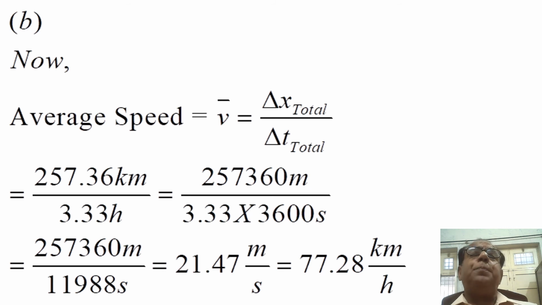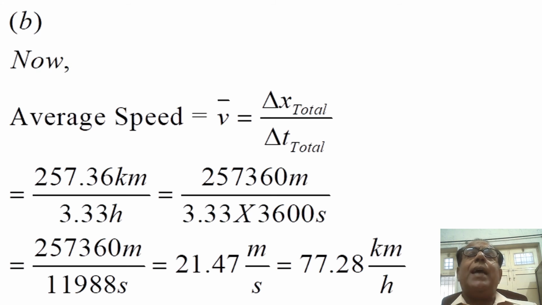Now we come towards part B. Average speed, v bar, is equal to delta x total divided by delta t total. This alternatively becomes equal to 257.36 kilometers divided by 3.33 hours. In the next step we are converting hours into seconds.